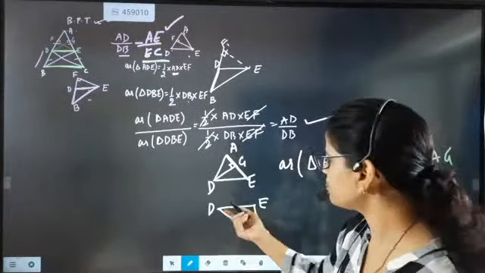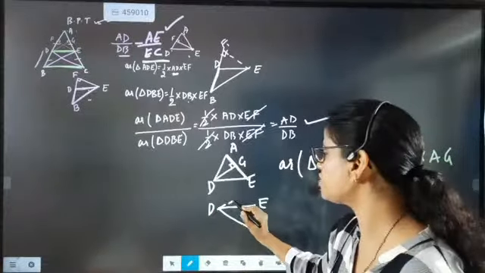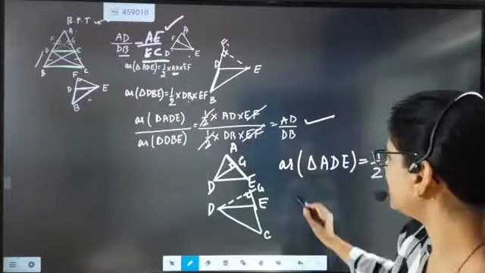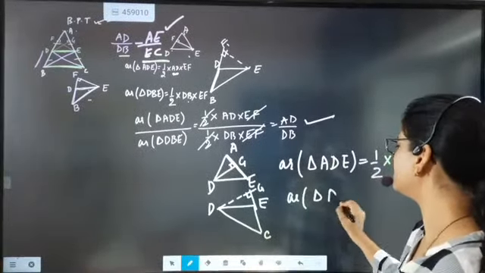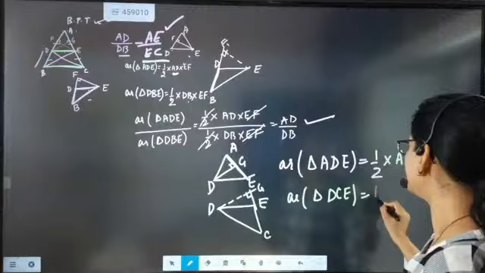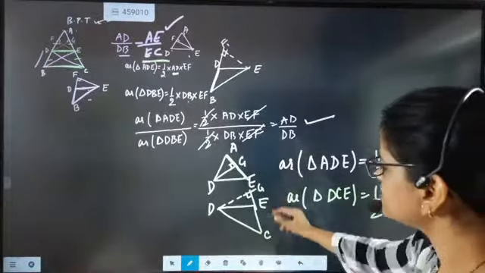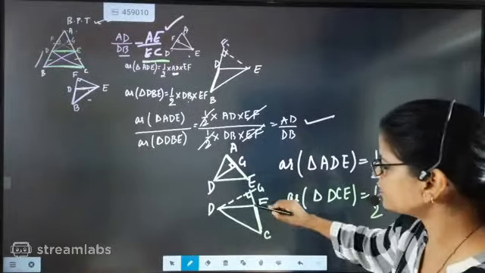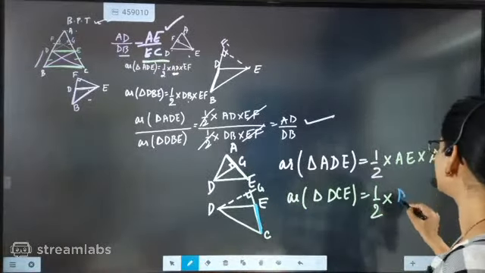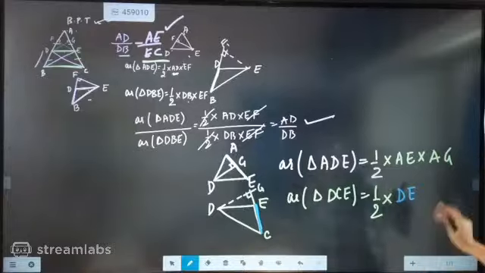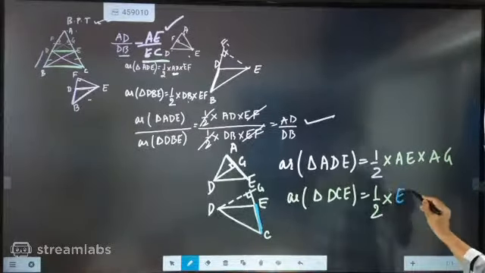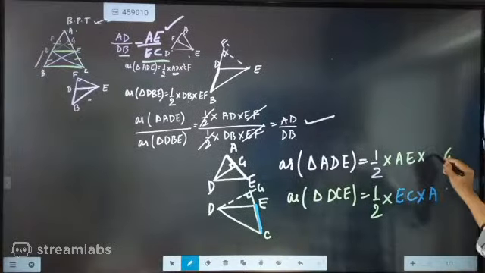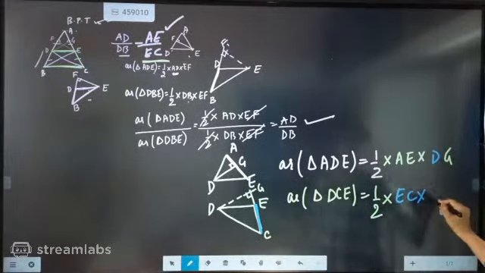Now beta, which height are we going to take here? Again it is an obtuse angle triangle. You have done construction, you have drawn G here. So now area of triangle DCE will be equal to half into base. This time the base will become this part, because again it is an obtuse angle triangle, and this part is EC, and the height is again DG. So DG is going to be the height, beta.